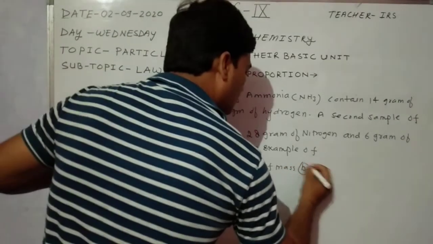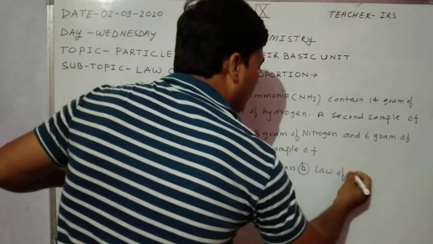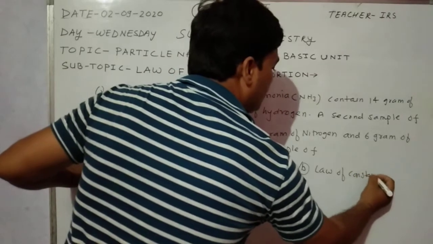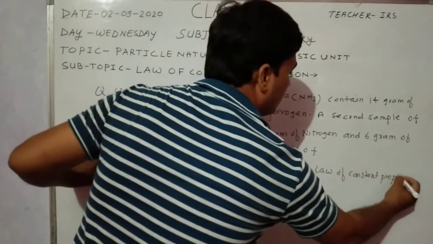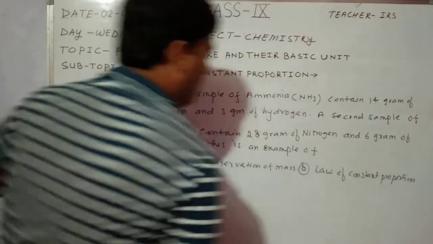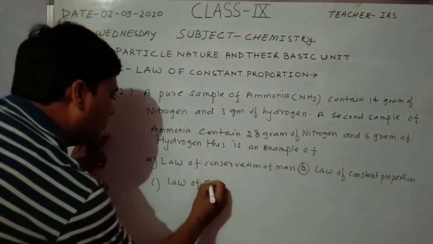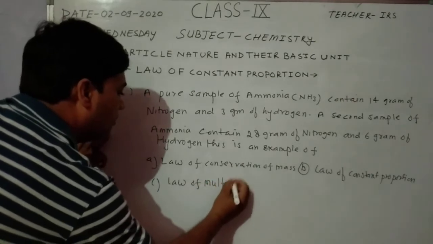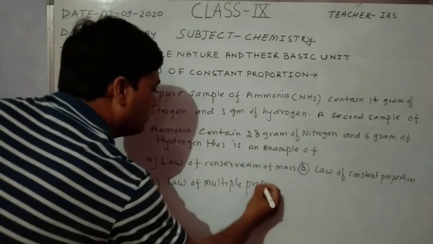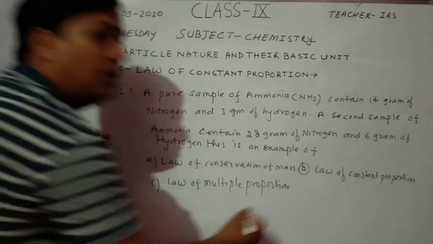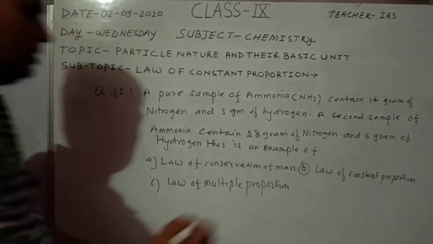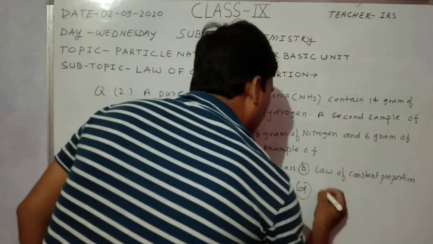Option B, law of constant proportion. Option C, law of multiple proportion. And option D, none.